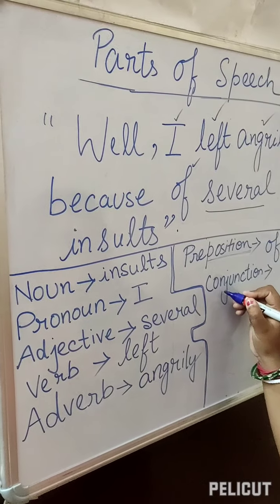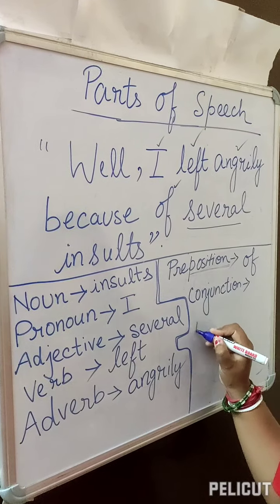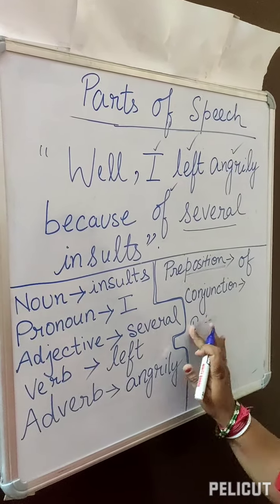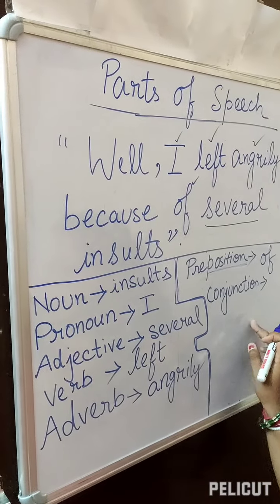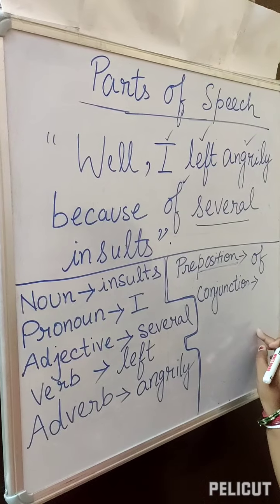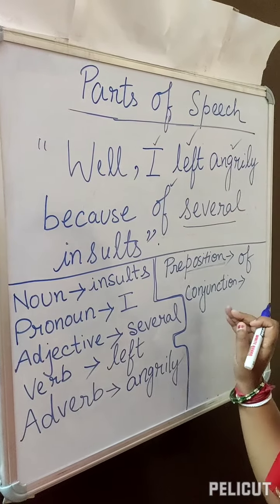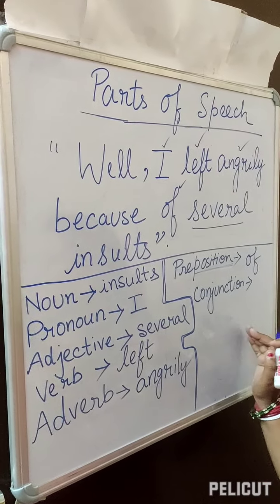Okay, let's take one example. Rohan, orally I am saying you. Rohan studied well. Rohan could not pass the exam. So two sentences I am telling you. Rohan studied well. Rohan could not pass the exam.